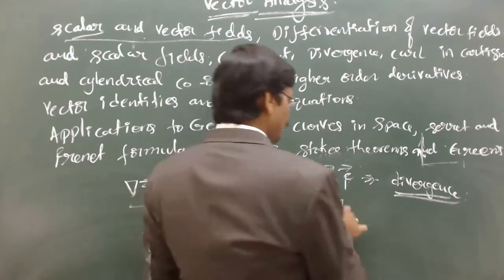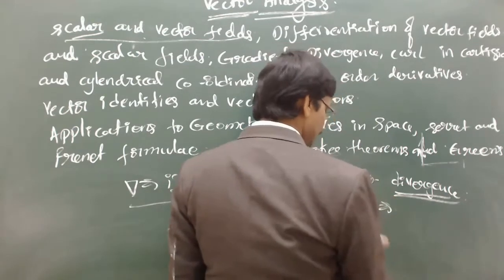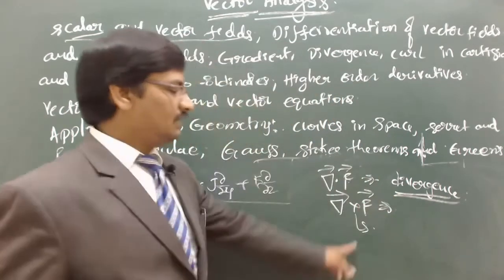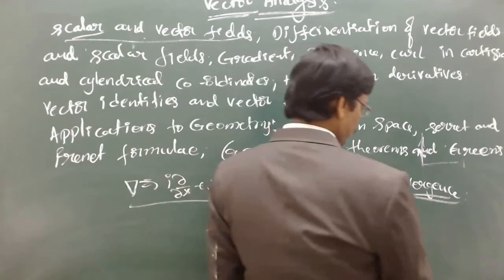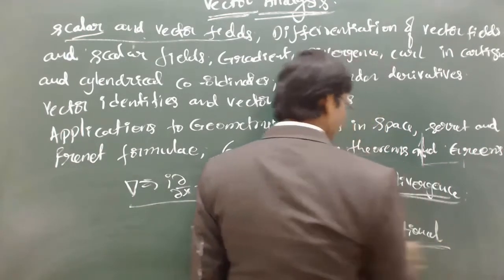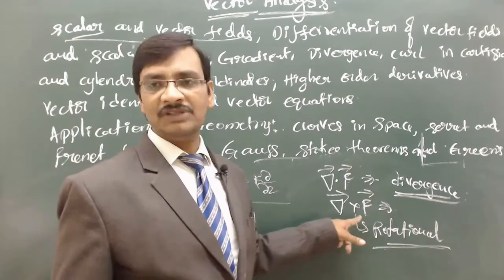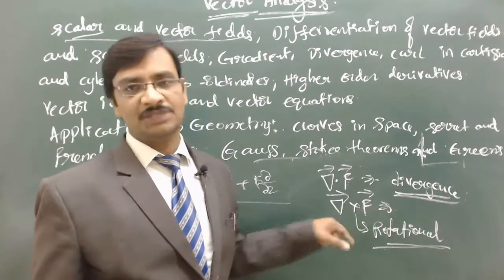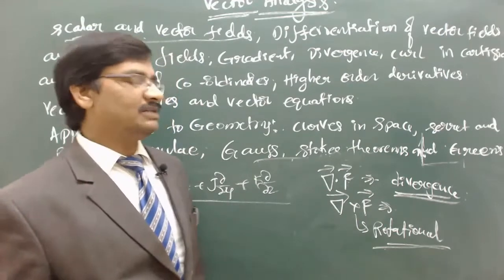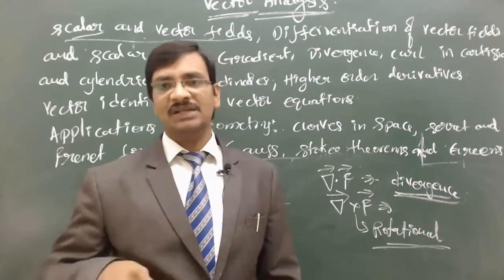Exactly the same manner, del cross F. As there is a cross involved, there is a rotational component. How much rotational component is present in one particular vector field, del cross F will give that. A vector field is nothing but something that has its own magnitude and its own direction at each and every point.